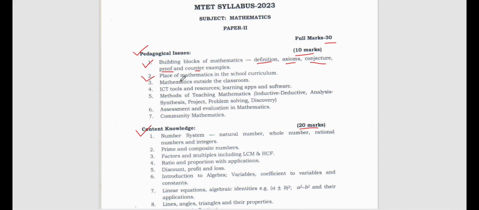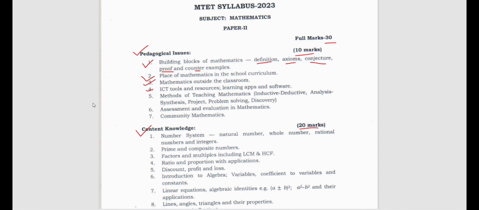Then in number 2 we have place of mathematics in school curriculum. How important is mathematics, how significant is mathematics, how can mathematics help in collaborative learning, how can mathematics help in correlation with other subjects. Those things we will be discussing under here. Now number 3 says mathematics outside the classroom. How is mathematics helping outside the classroom? Every day we deal with money, right? That is mathematics outside the classroom. How to find out the profit, the discount, the loss, the principal, the interest, everything.